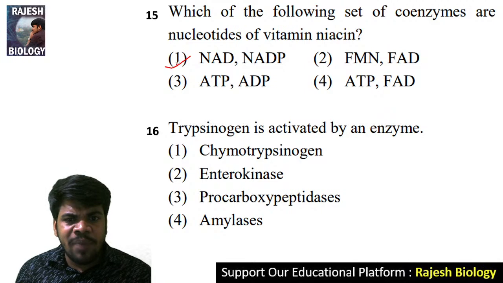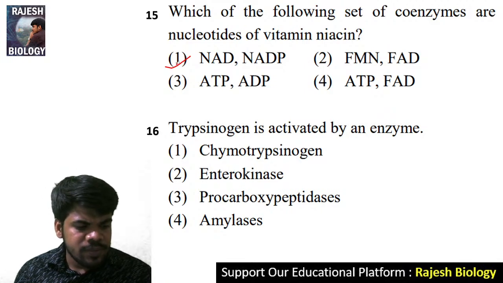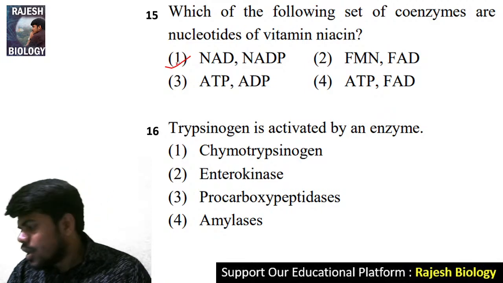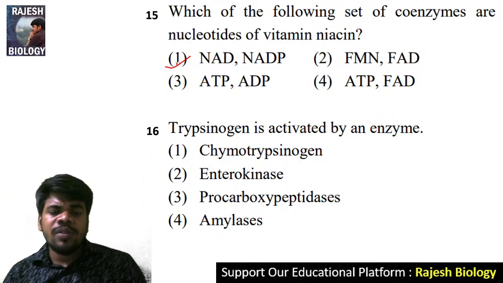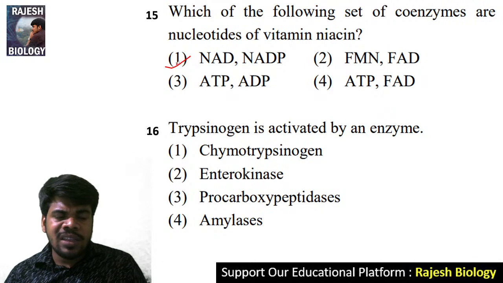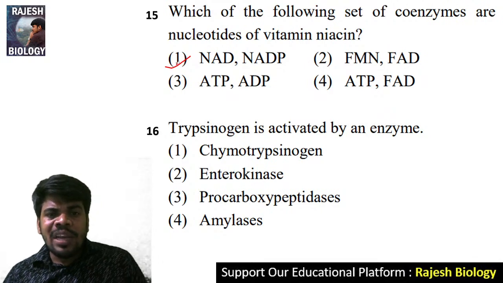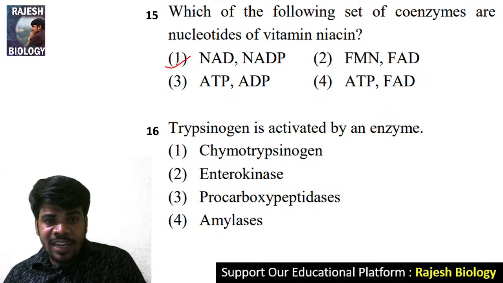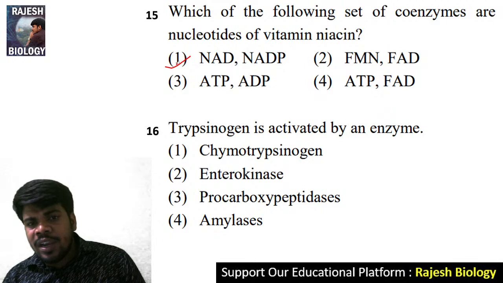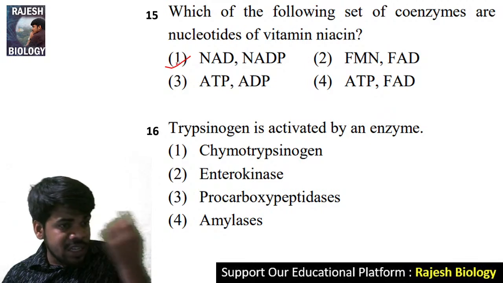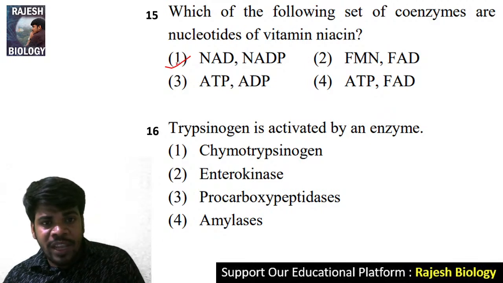Trypsinogen is activated by an enzyme. Trypsinogen, chymotrypsinogen, procarboxypeptidase are protein digesting enzymes secreted by the pancreas, which is a mixed gland, and they enter the alimentary canal, guarded by the sphincter of Oddi.